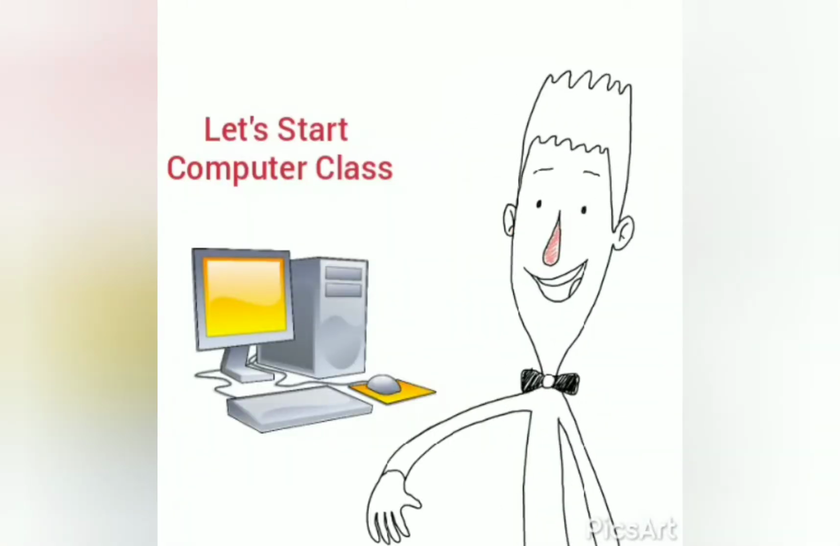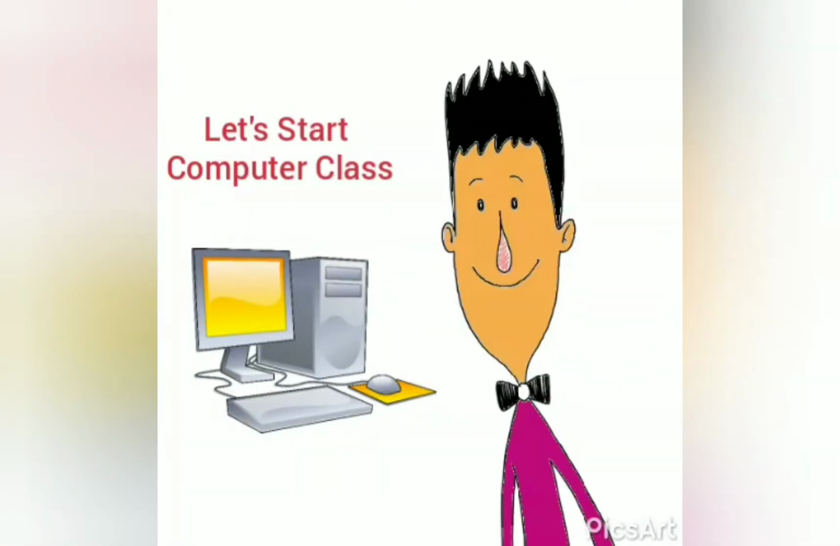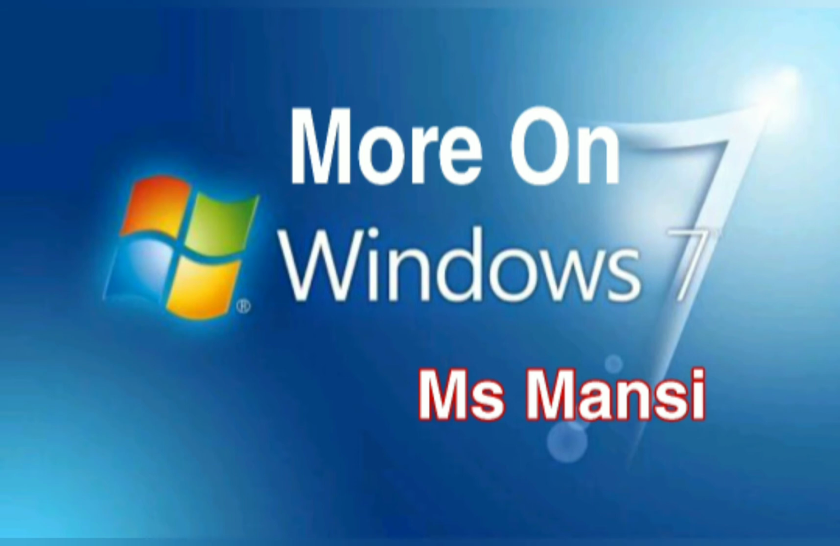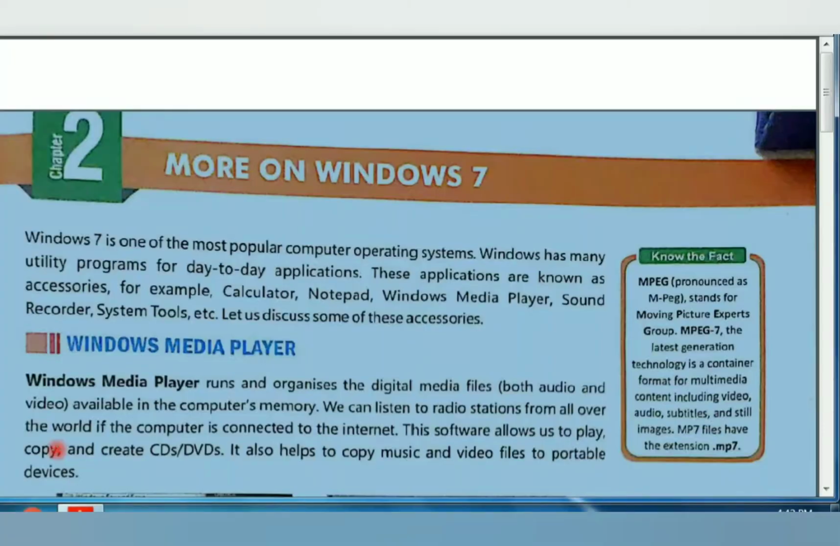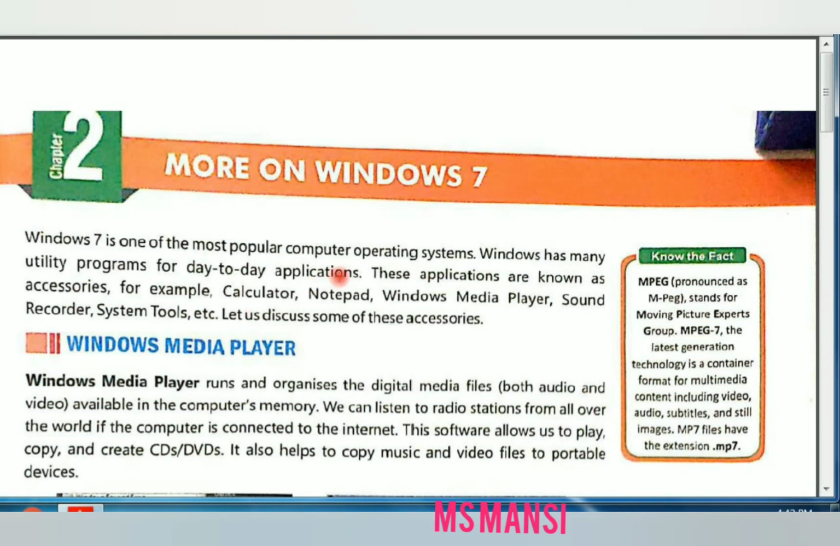Students, let us start computer class. So the next chapter is more on Windows 7. Students, your second chapter in computer is more on Windows 7. So we study more things on Windows 7.